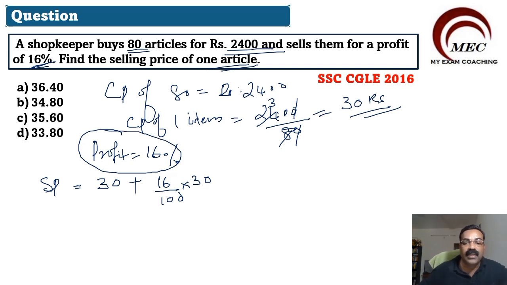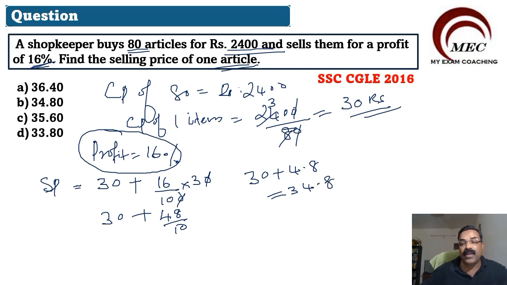So now we can do this way, cut 0 and 0, and now this will become 30 plus 16 into 3, 48 divided by 10. So this will become 30 plus 4.8. So our answer will be 34.8 rupees. So 34.8 rupees is the correct answer.